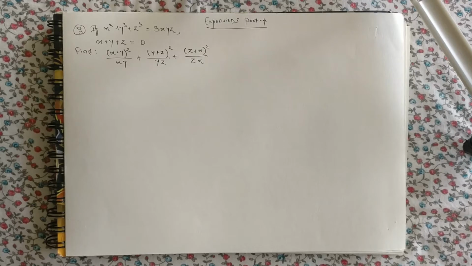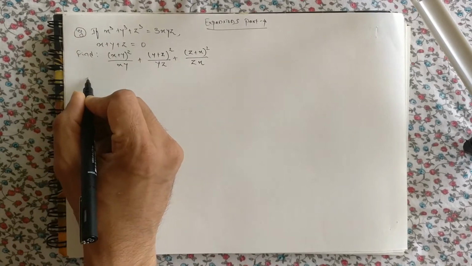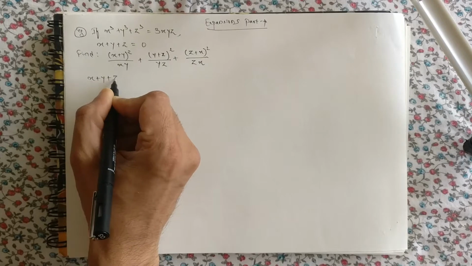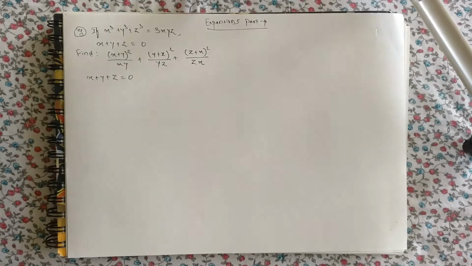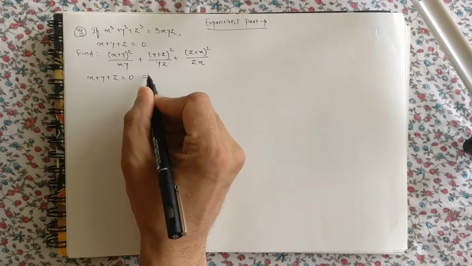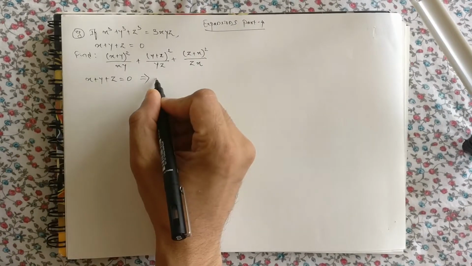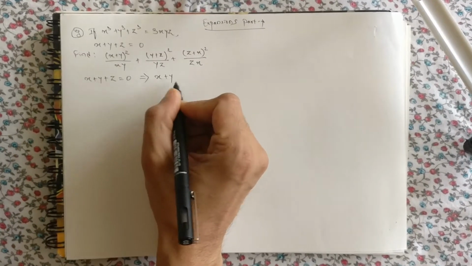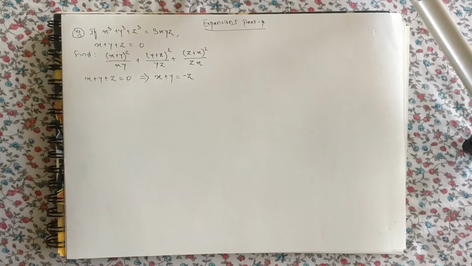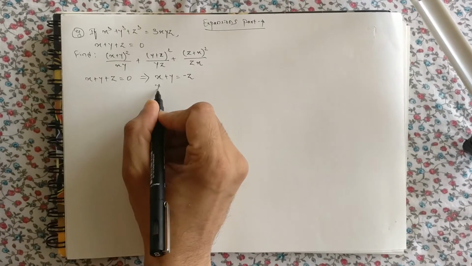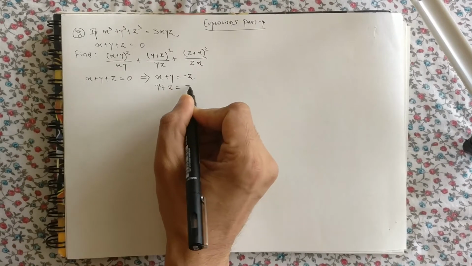Let's do this. Now we know that x plus y plus z is equal to 0. So what does this imply? It implies that x plus y is equal to minus z, y plus z is equal to minus x.